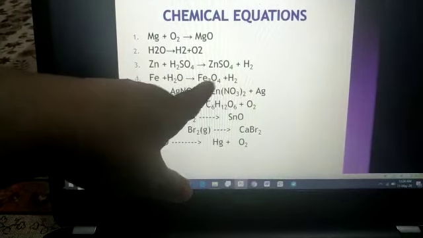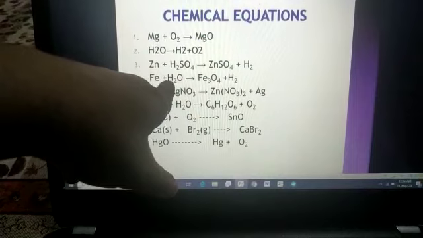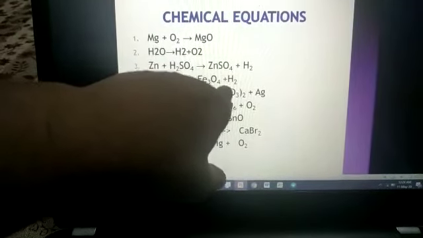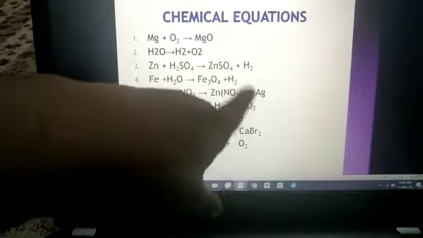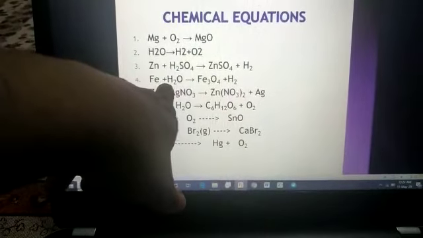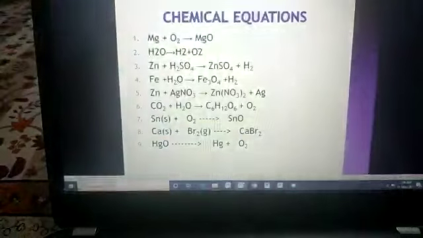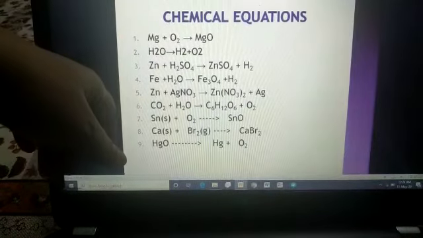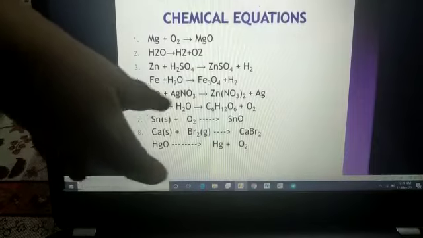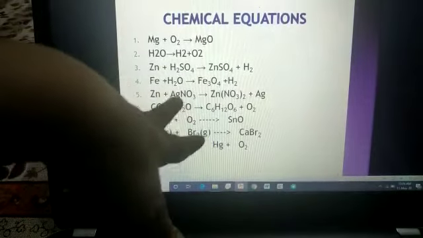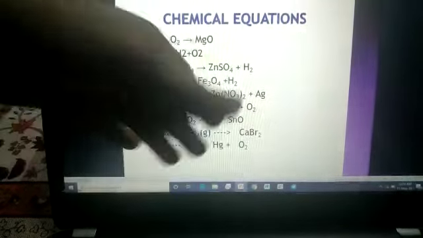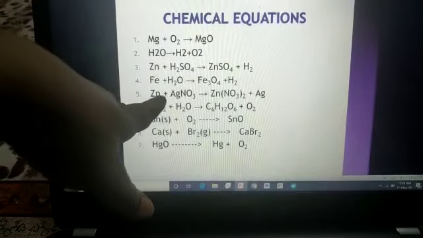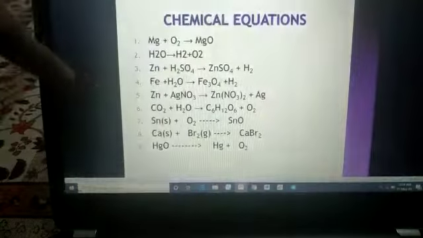And then water by adding 4, 4 times 2 is 8. Okay, sorry, here 4 will be there. Okay students, means 4 and 4. Clear? I will show you the answers later on. Then you will understand, because we are not writing the balancing over here, maybe that's why we are getting confused.